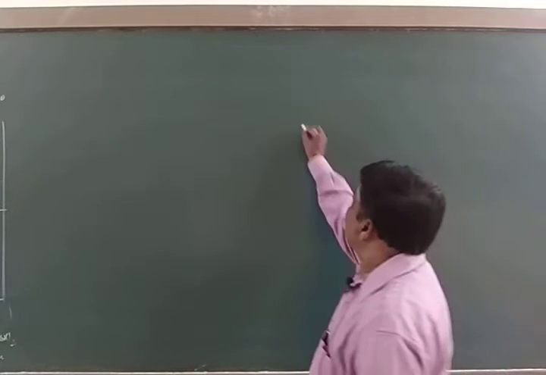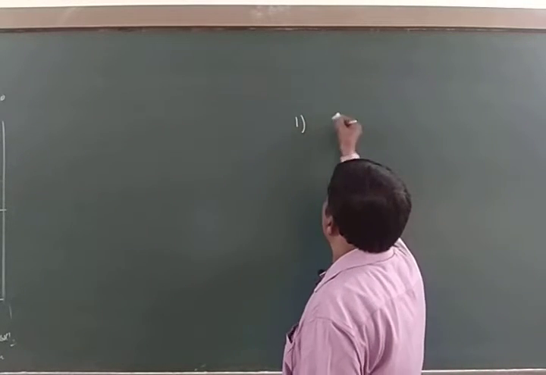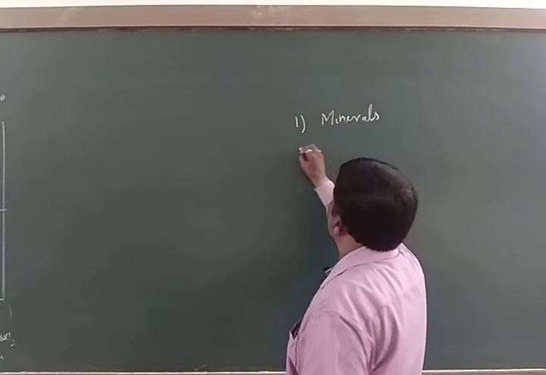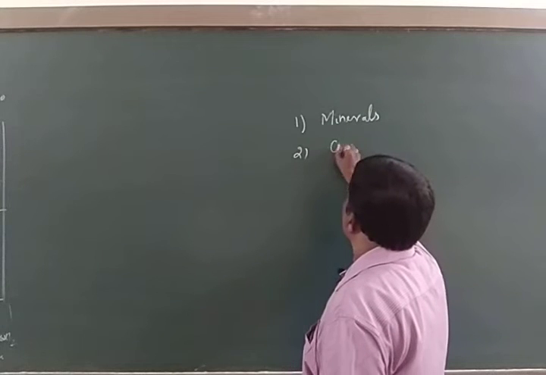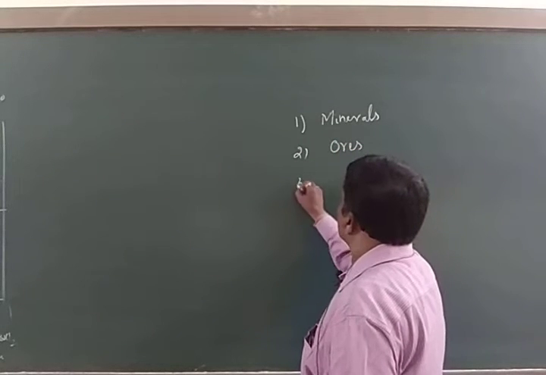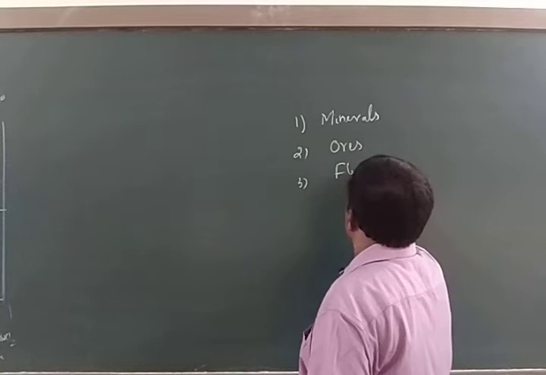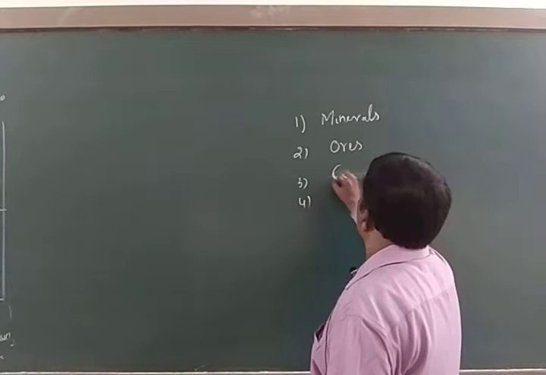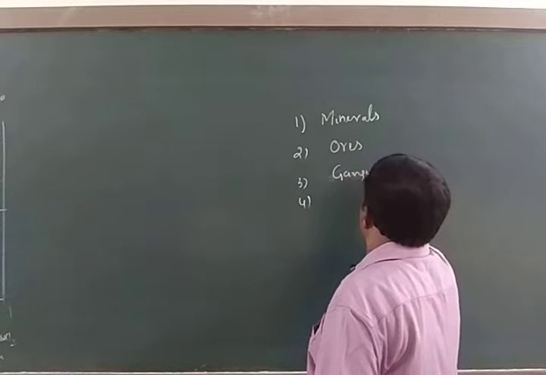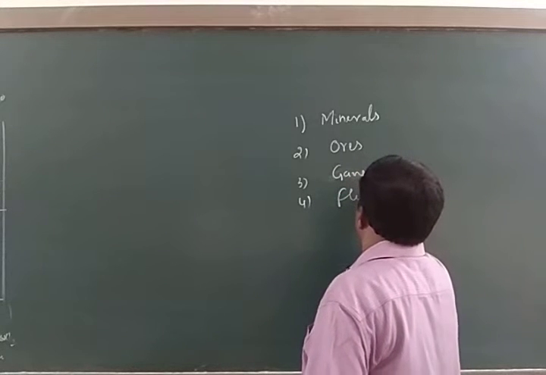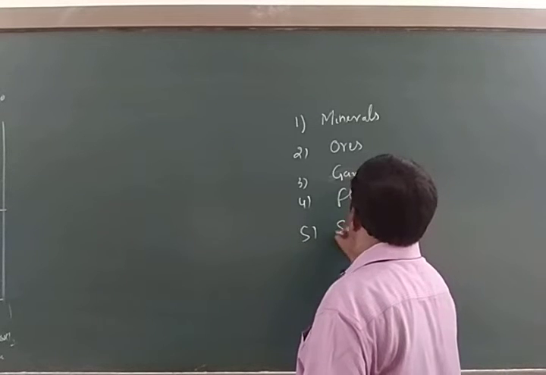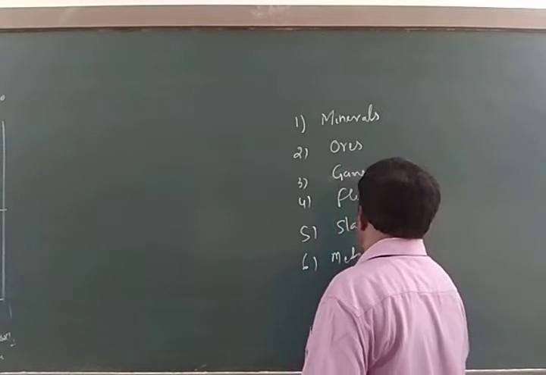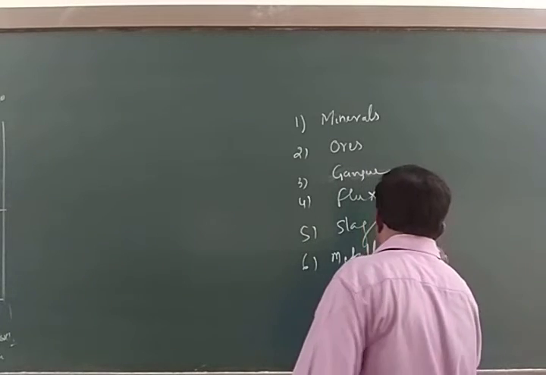One is minerals, second one is ores, third one is gangue, then flux, then fifth slag, and the last one is metallurgy.